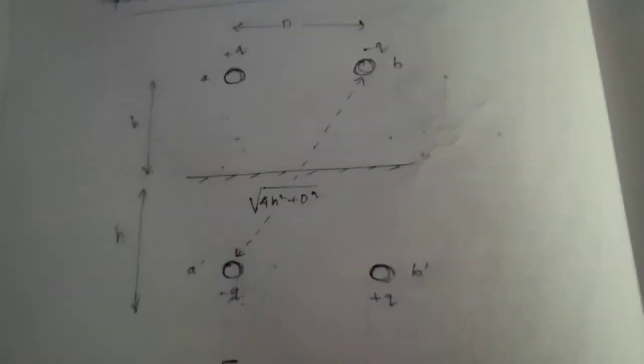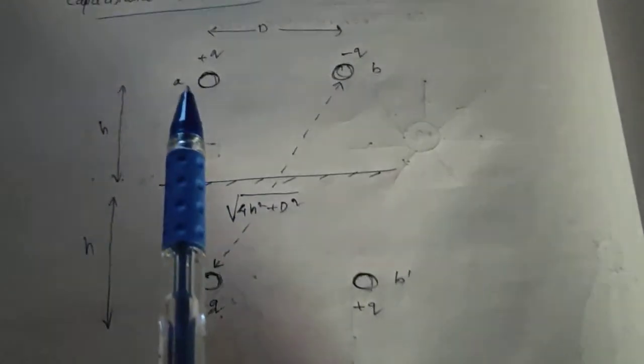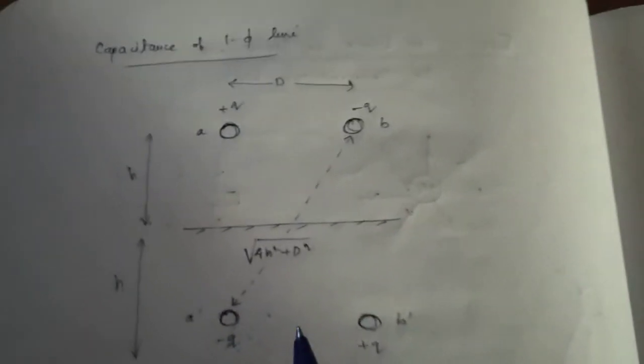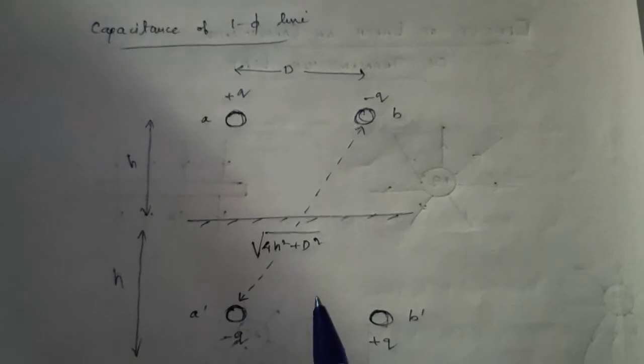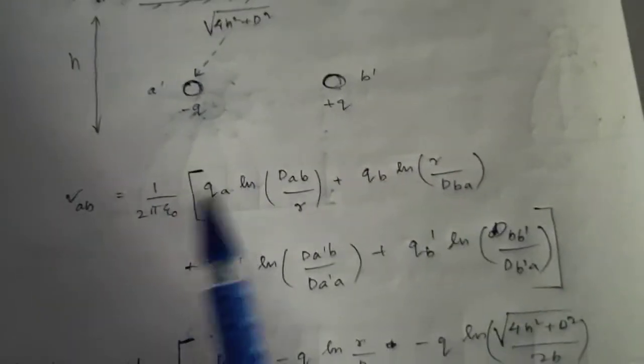Since it is an image charge, the charge of A dash will be opposite to the charge of A. From this diagram, we are going to find the potential difference across A and B, VAB.